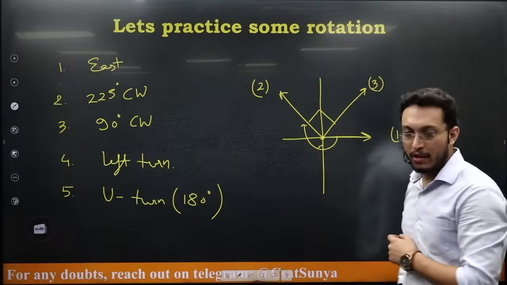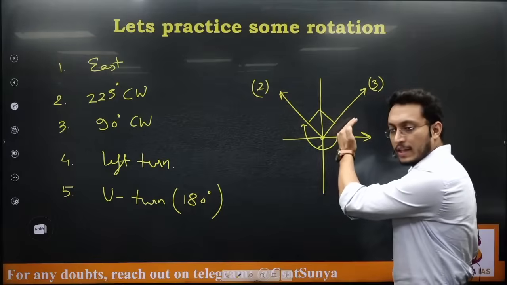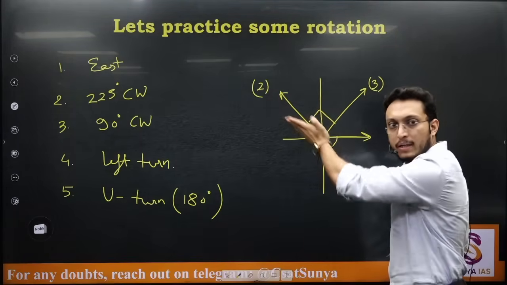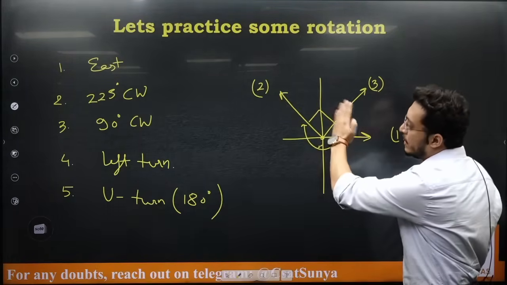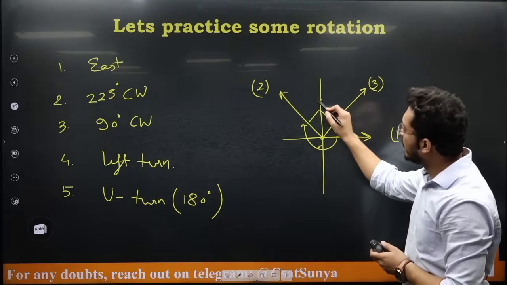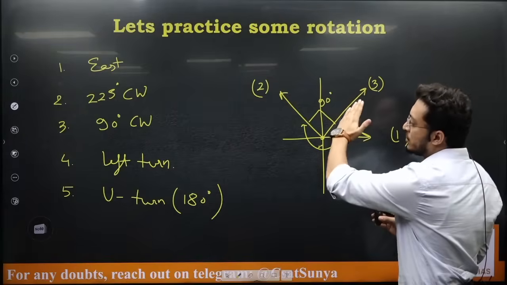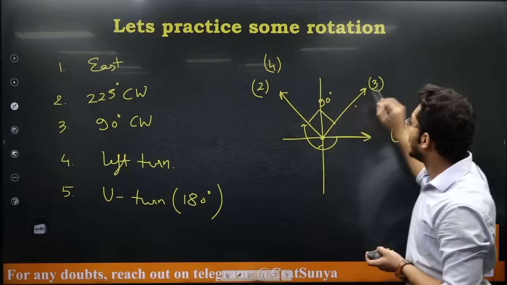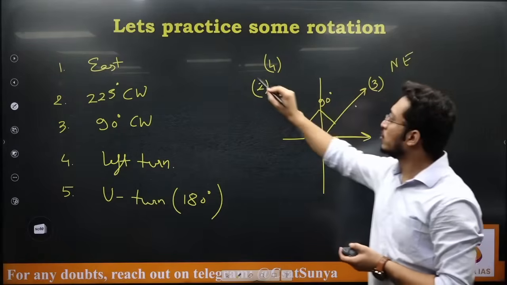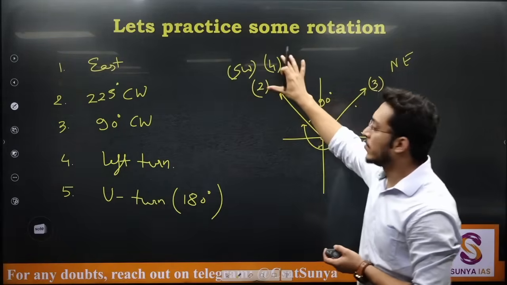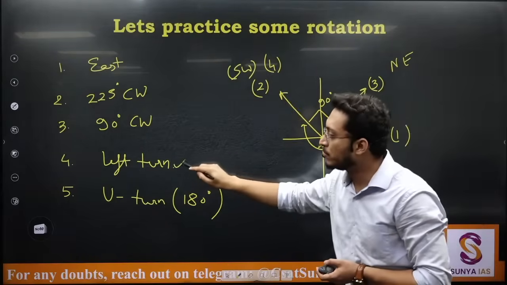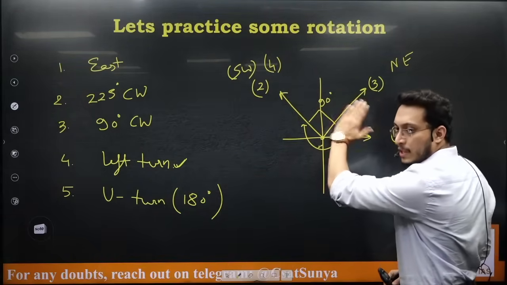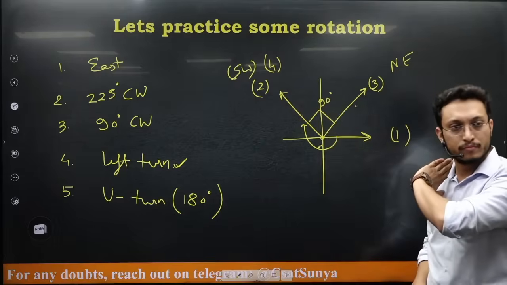Next he is taking a left turn. If he is taking a left turn, can I say he will again move 90 degrees, but now here, so he will be back here. So the left turn will be 90 degrees only. So from this 3 he'll again move to 2, so from northeast he'll again go to southwest. This is where he is after this fourth point. From here he is taking a left turn, a 90 degree turn.